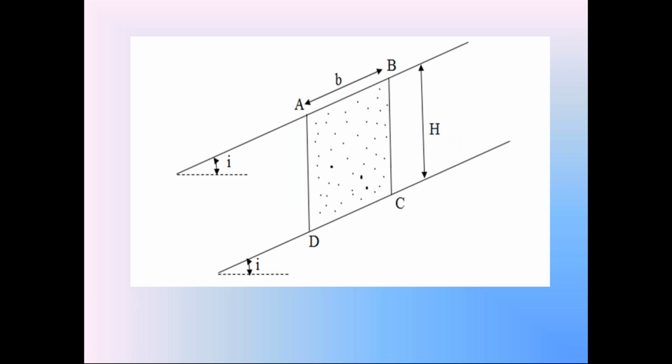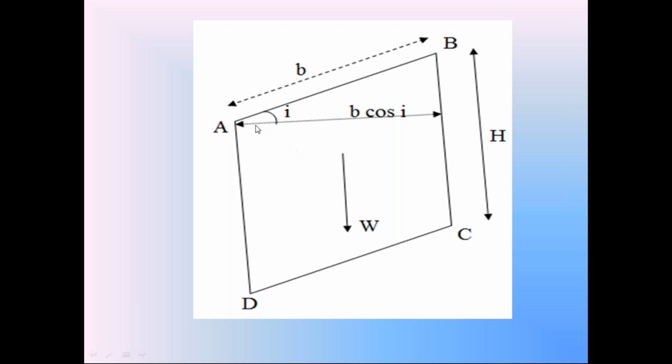To discuss the stability analysis of the soil slope AB, we are going to consider this soil prism ABCD. By using this soil prism ABCD, we are going to prepare the factor of safety equation of this infinite soil slope AB. Everyone focus on this soil prism between the soil slope AB and the failure plane CD. H is the vertical height, B is the inclined width. Check this soil prism ABCD.